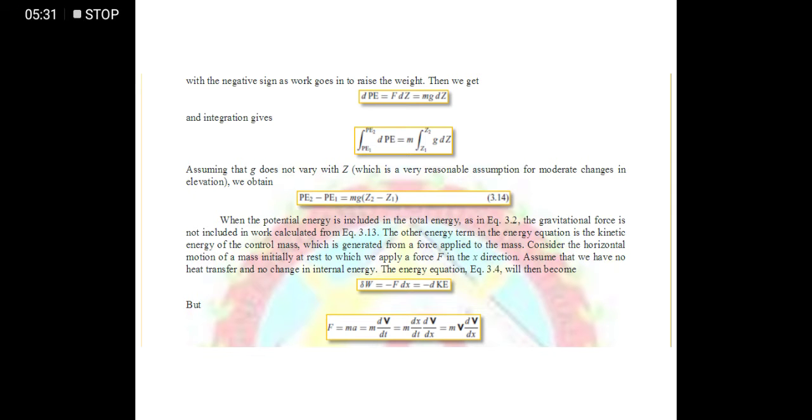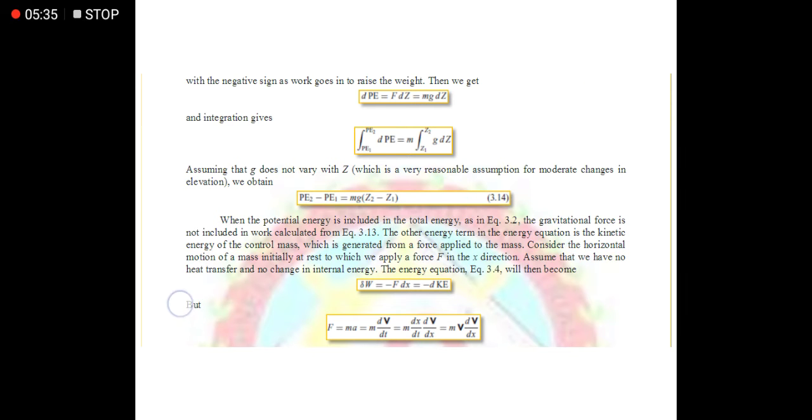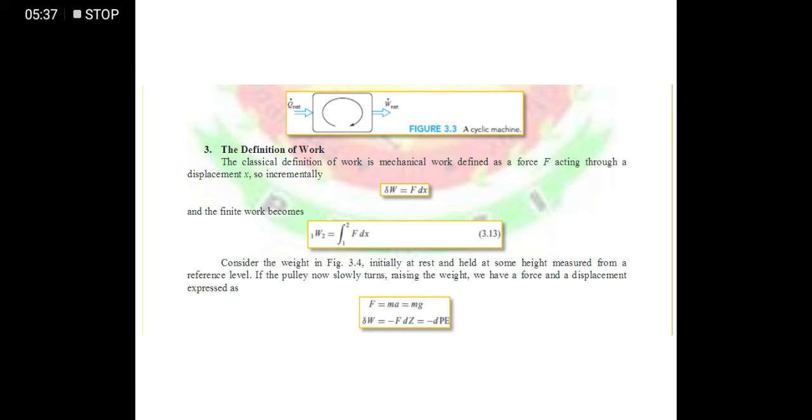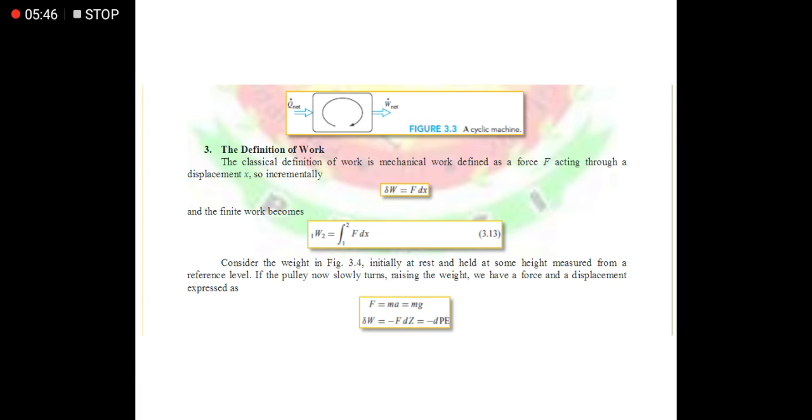So, we have here a different formula. As we can see here, work is related with kinetic energy or potential energy, and the basic formula or the basic definition of work is force multiplied by the distance where the object is being moved.